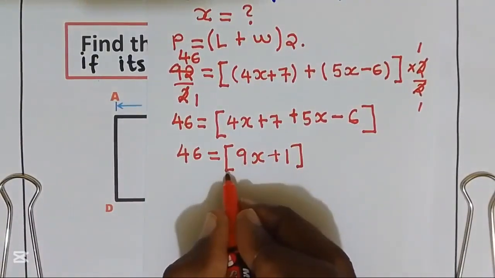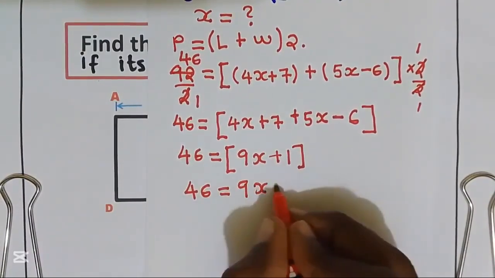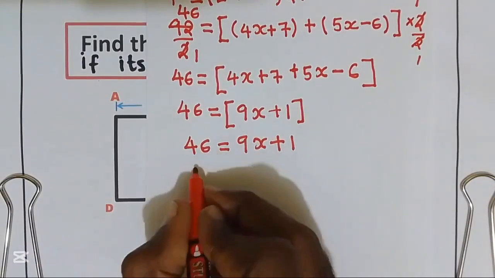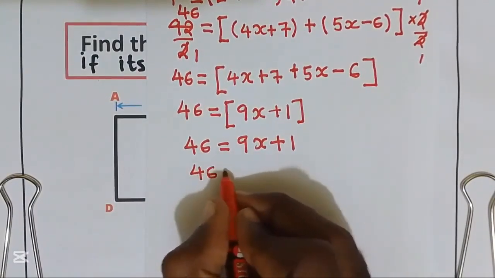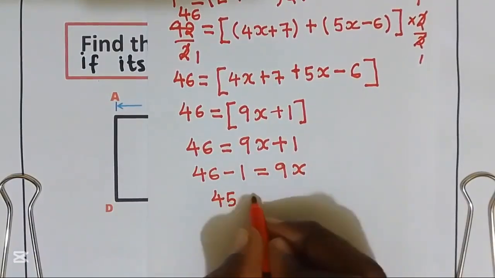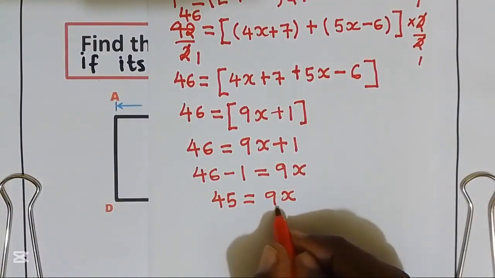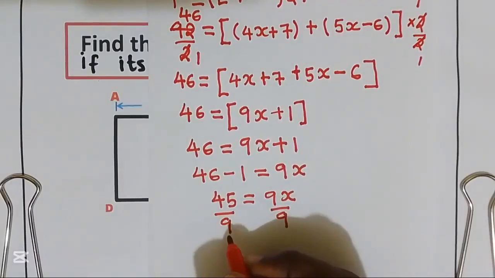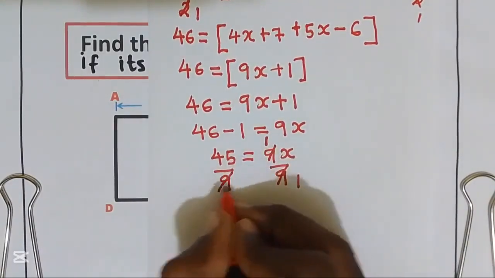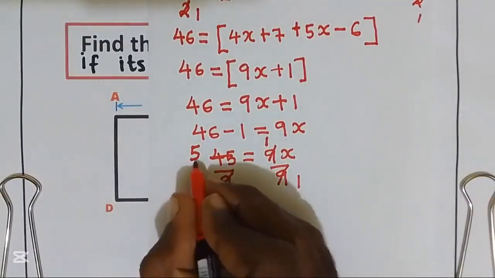I'm going to open the last bracket, that is 46 is equal to 9x plus 1. I'll take 1 to the left-hand side, that is going to be 46 minus 1, this is equal to 9x. 45 is equal to 9x. I'm going to divide by 9 on both sides. 9 divided by 9 is 1, and 45 divided by 9 is 5. The value of x is equal to 5.